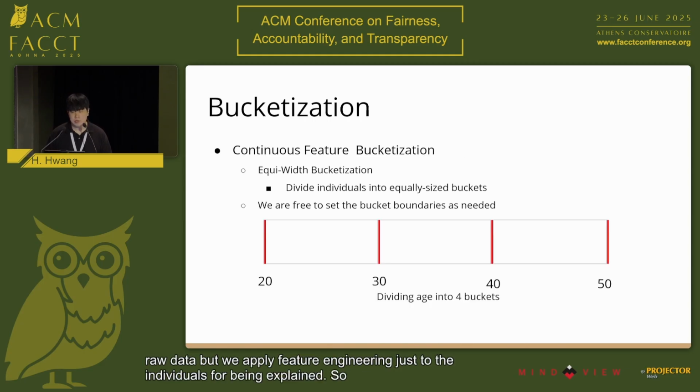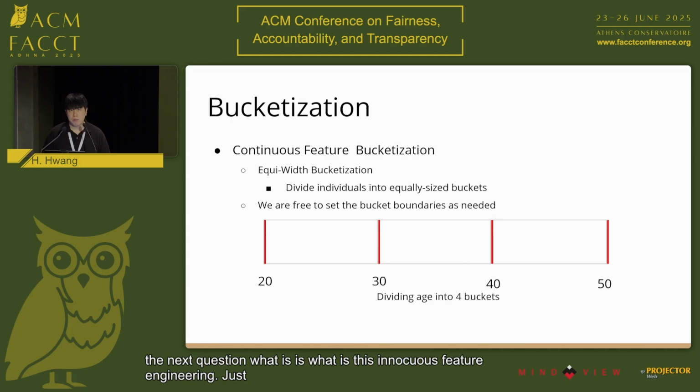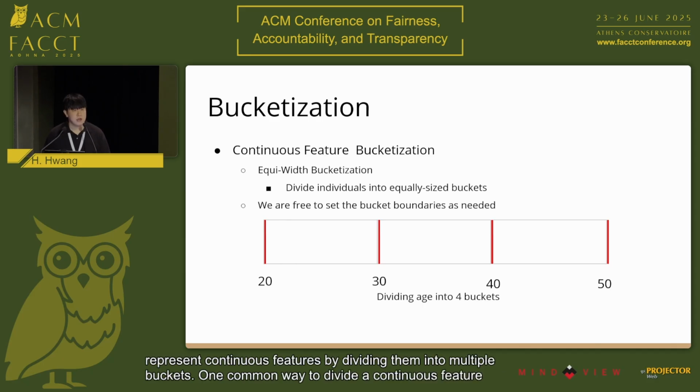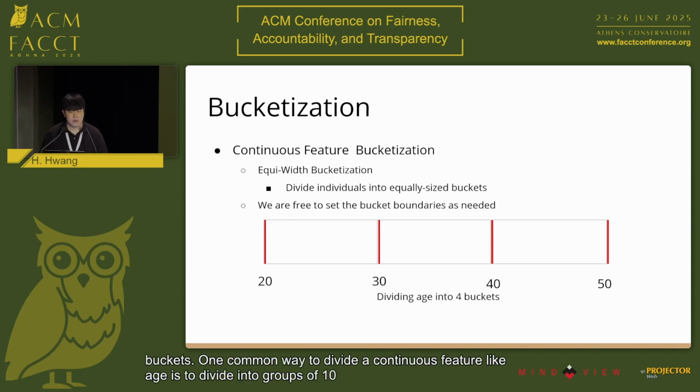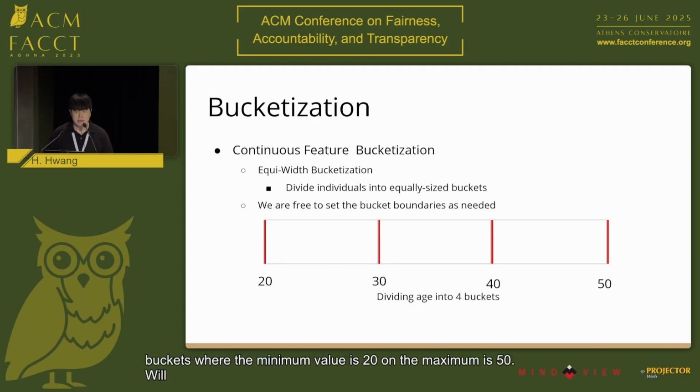So the next question is what is this innocuous feature engineering? Just like how the bank represented age into two groups, we can represent continuous features by dividing them into multiple buckets. One common way to divide a continuous feature like age is to divide into groups of 10. The figure below is an example of dividing age into 4 buckets where the minimum value is 20 and the maximum is 50. We will call dividing data into equally sized buckets the equi-width method.